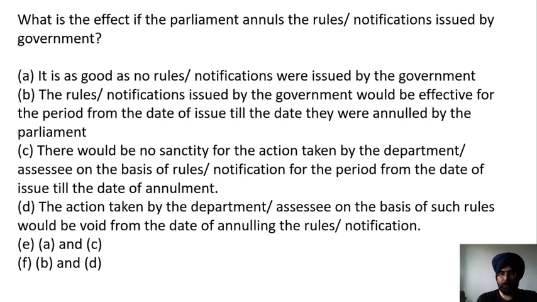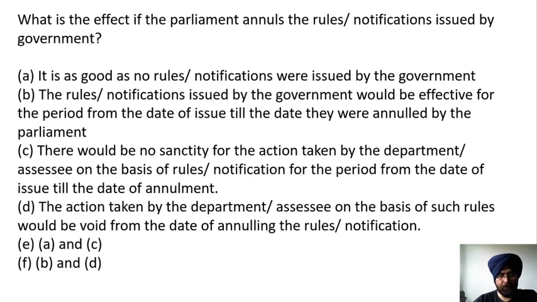So if the rules or notification are being deleted by the Parliament, then what is the effect of the deletion of those rules? So you can take more time if required. You can pause the recording and decide the correct answer, then replay it again.